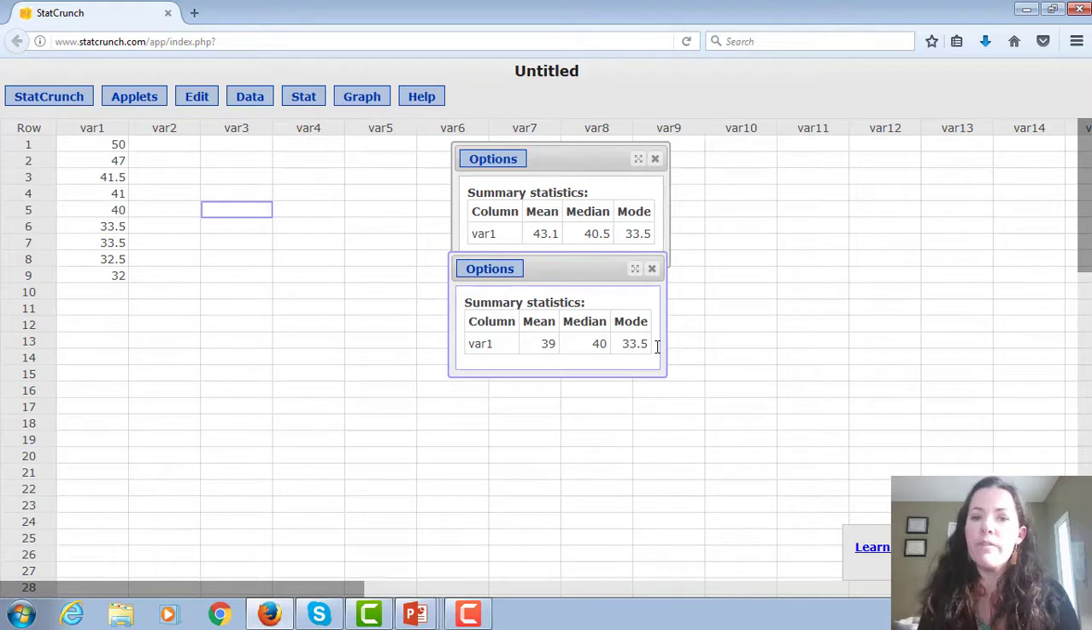mode is still 33.5. So you can see that the mode stayed the same. The median pretty much stayed the same. It did change a little bit, which is why I like this example, so you can see that it doesn't change much. But the mean changes a lot.